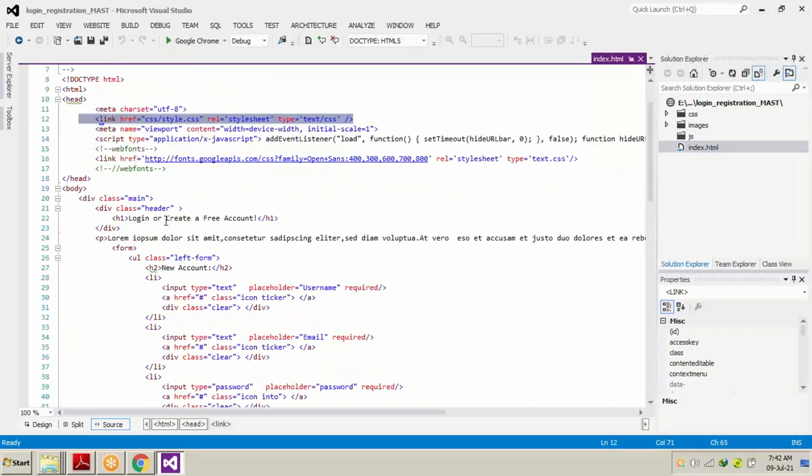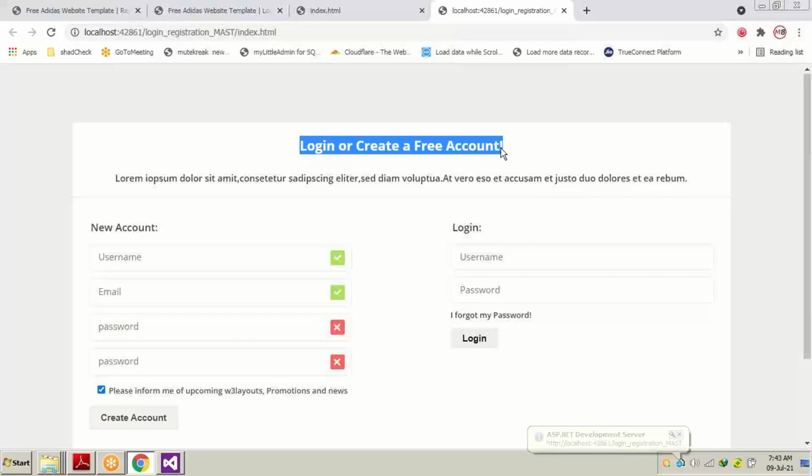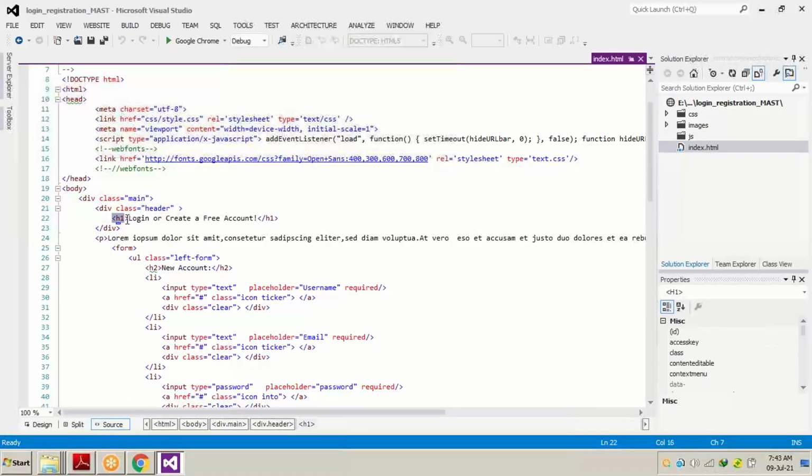First, let me right click on it and view in browser. How does it look in the browser? Like this. Now suppose we have to change this heading, so we have to find out where this heading is written: "Login or create a free account." You can find it over here, written under the heading 1 tag.